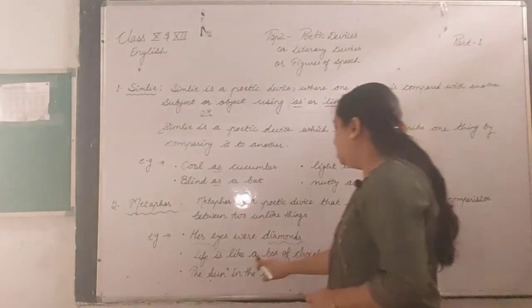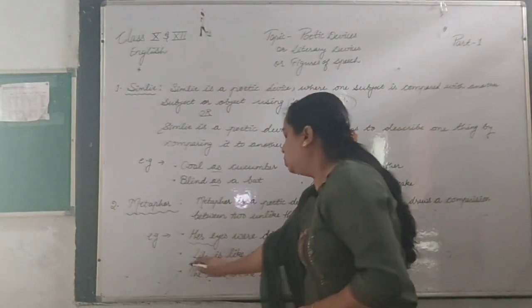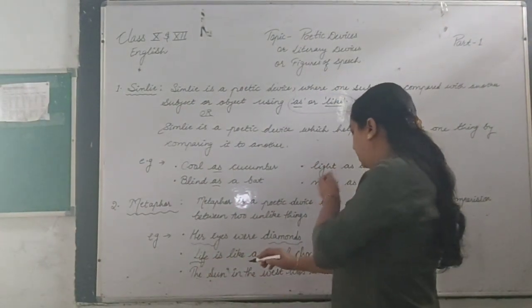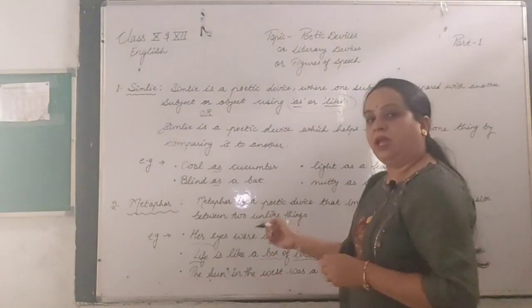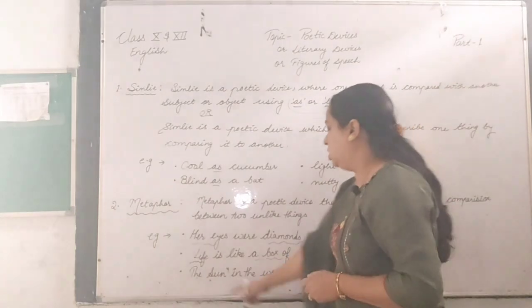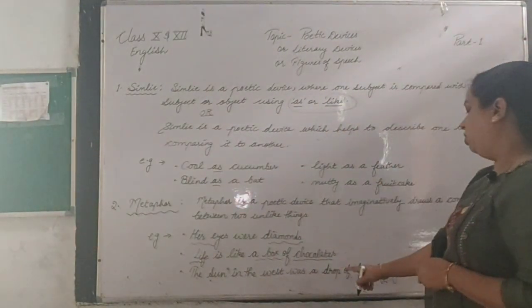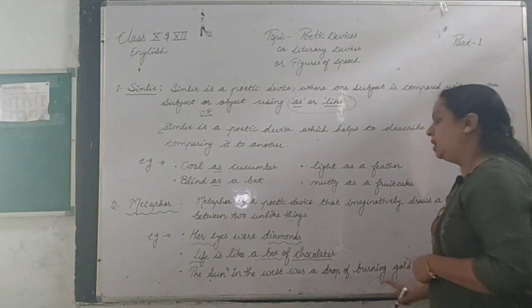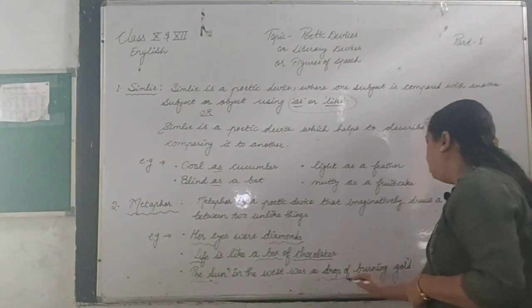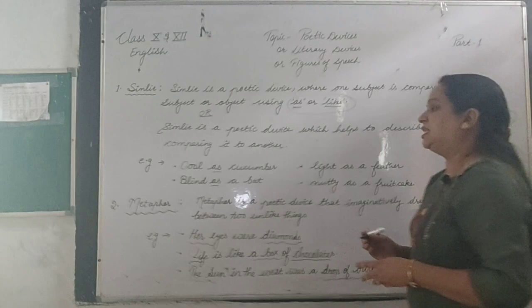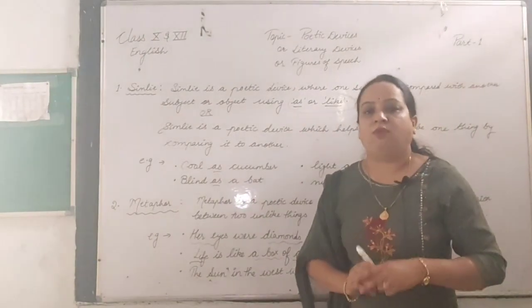Second, life is like a box of chocolates. Here I am comparing life with a box of chocolates. Third, the sun was a drop of burning gold. Here I am comparing the sun with a drop of burning gold. So these are the examples of metaphor.